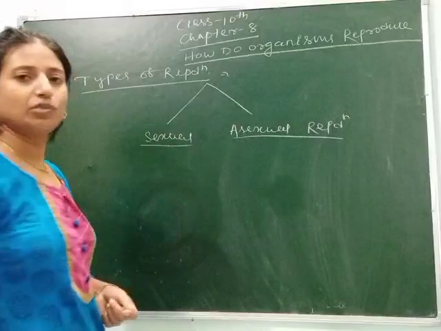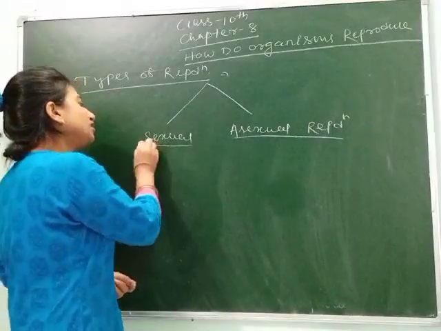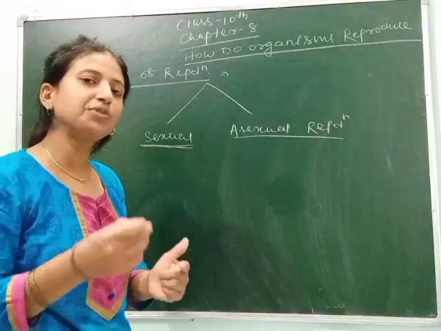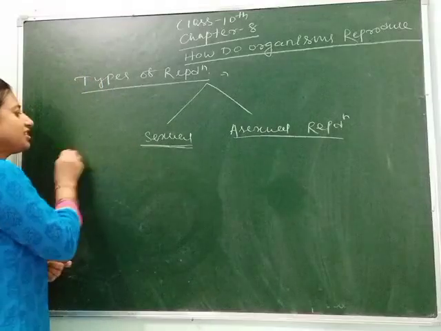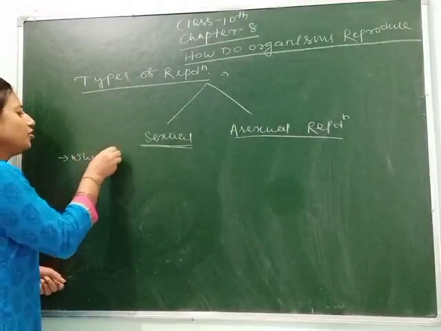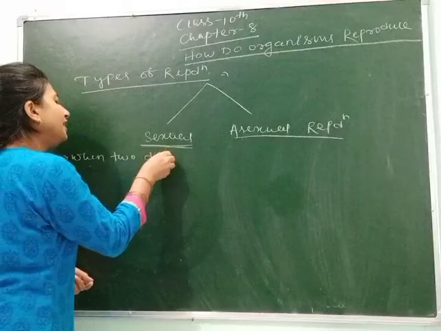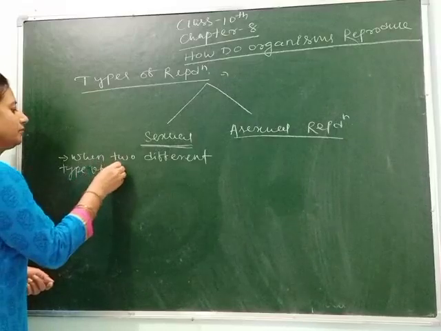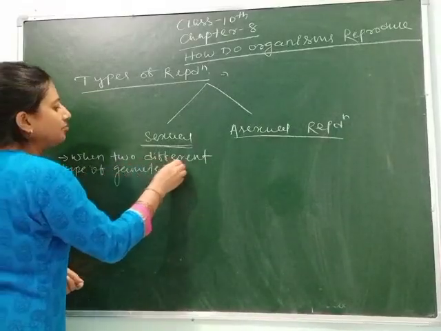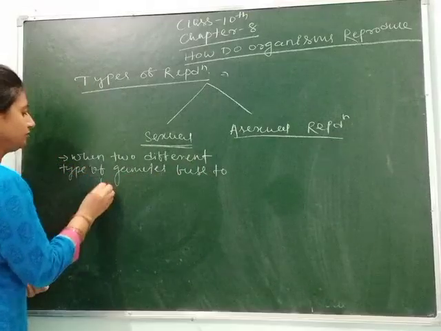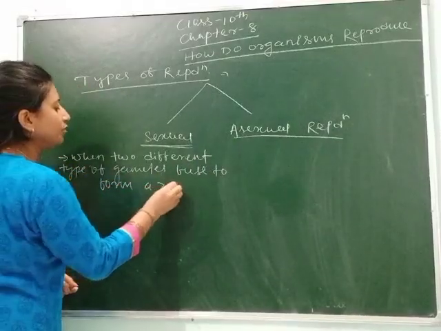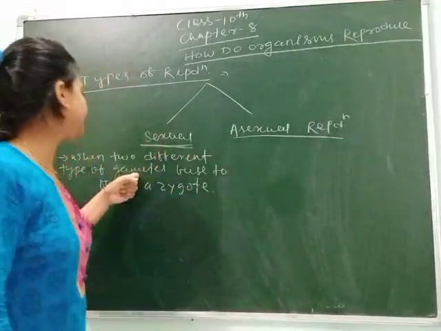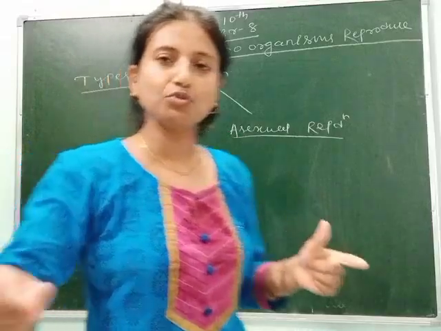So let's understand what is sexual reproduction and what is asexual reproduction. Sexual reproduction means when there is formation of gametes, two different types of gametes fuse to give a zygote. So we can define sexual reproduction as when two different types of gametes fuse to form a zygote. Students, you should notice here that in sexual reproduction two different types of gametes are produced and they fuse to form a zygote.